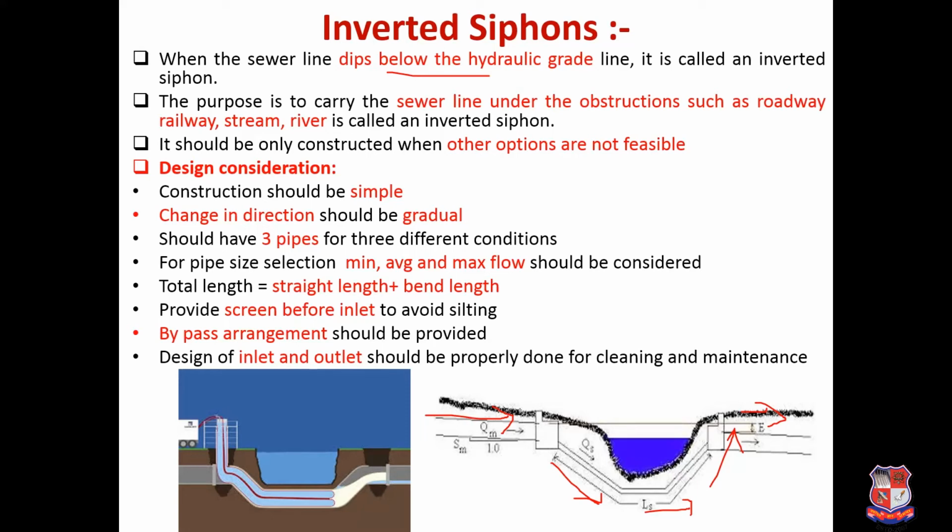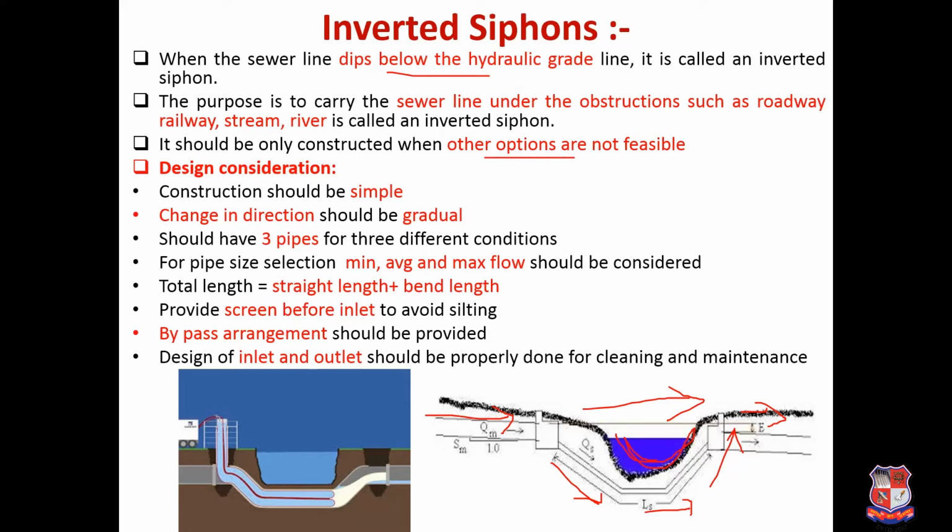Suppose there is some obstruction, some river, some roadway, some railway; you cannot take the sewer line at the same level, in a straight line or with a gentle slope. So you have to overcome this obstruction. You have to take your pipeline through under this obstruction, horizontal, and then again in the upward direction, and then it will meet your normal pipeline. It should be constructed only when other options are not feasible.